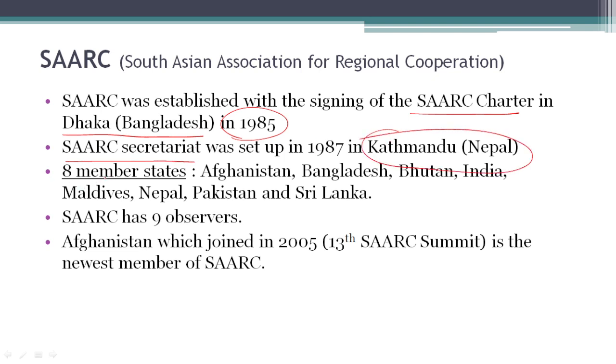SAARC has 8 members as of now: Afghanistan, Bangladesh, Bhutan, India, Nepal, Maldives, Sri Lanka, and Pakistan. SAARC also has 9 observers. Afghanistan was the latest member to join SAARC, and that was in 2005, at the 13th SAARC summit. After Afghanistan, no members have joined SAARC, and right now the members of SAARC are 8.